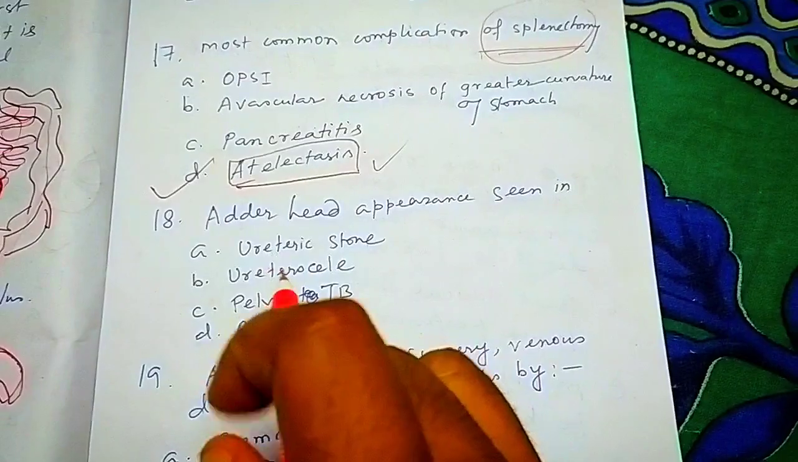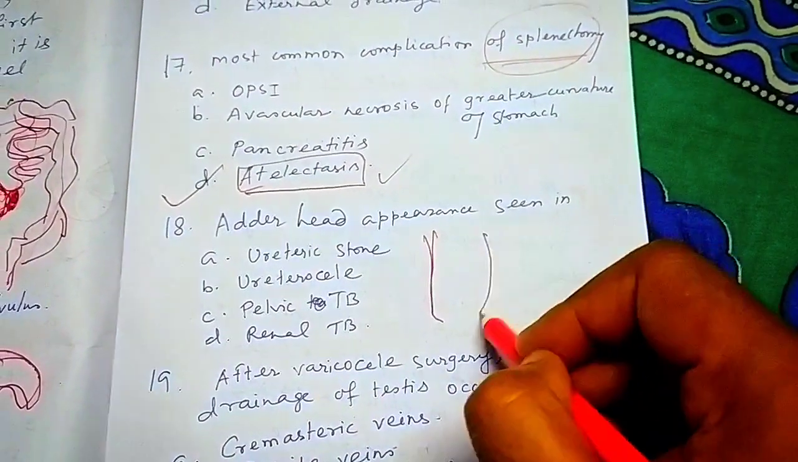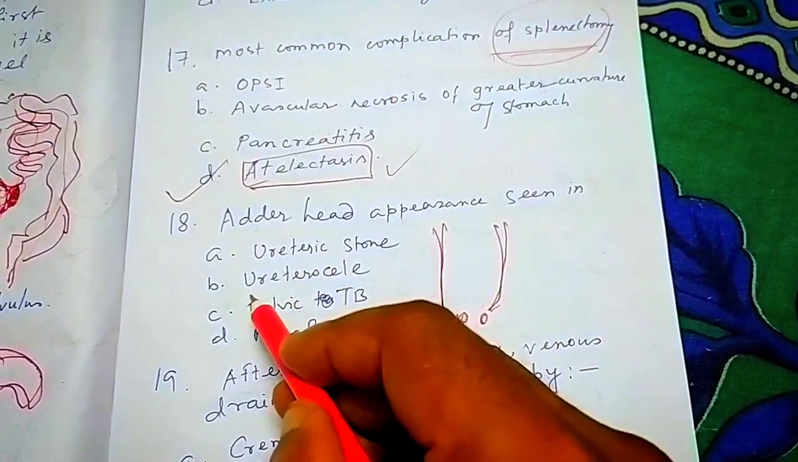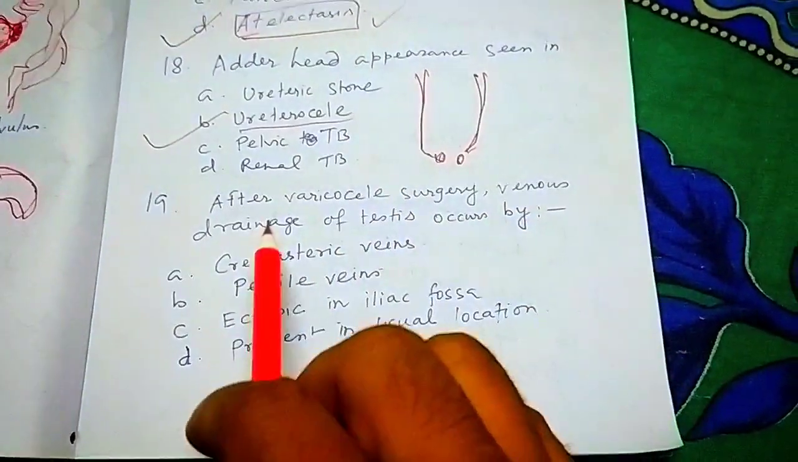Next is this question. Adder head appearance can be seen in. Suppose this is the ureter, this is another ureter, and there is dilatation. It looks like an adder head. So, ureterocele, adder head.